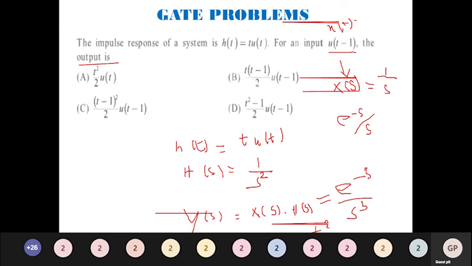And e power minus s, as I said from the previous case, it is a shift by 1. Wherever t is there, replace it with t minus 1. So I will have t minus 1 the whole square divided by 2 u of t minus 1. So the answer for this particular question is option C. The only thing we have to remember for this kind of problem is the basic relationships that I have given in the previous slides. If you know this concept, it is very simple, and you can solve any given kind of problem.